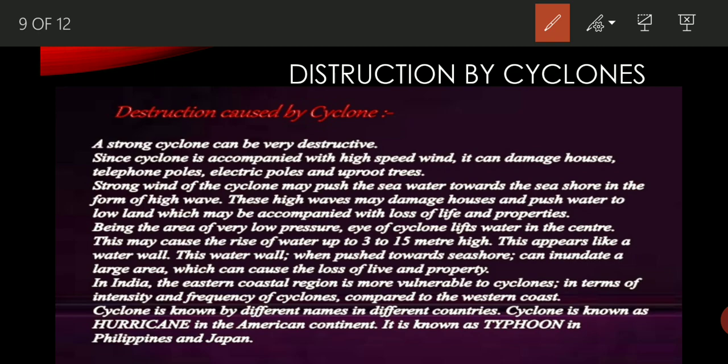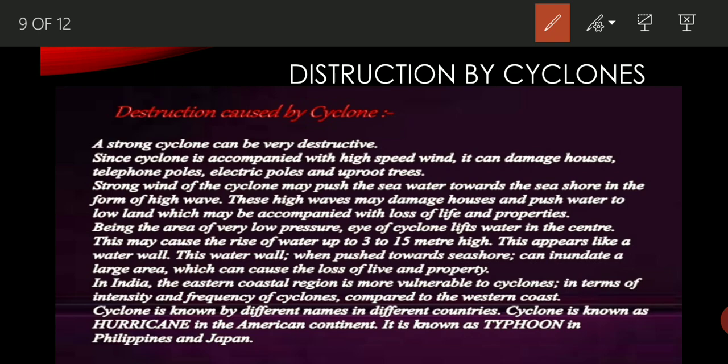Let's read some points. Strong cyclones can be very destructive. Since a cyclone comes with high speed wind, it can damage houses, telephone poles, electric poles, and uproot trees also. The strong wind of the cyclone may push the seawater towards the seashore in the form of high waves.